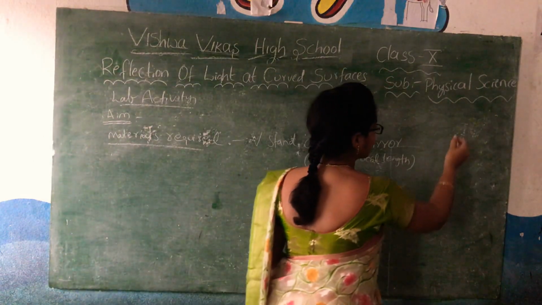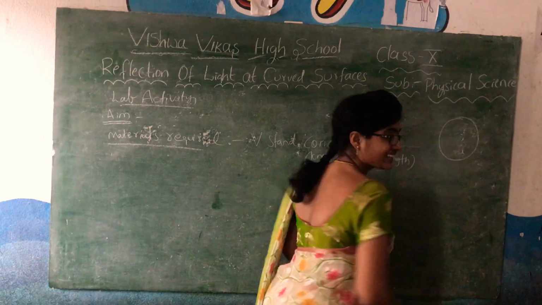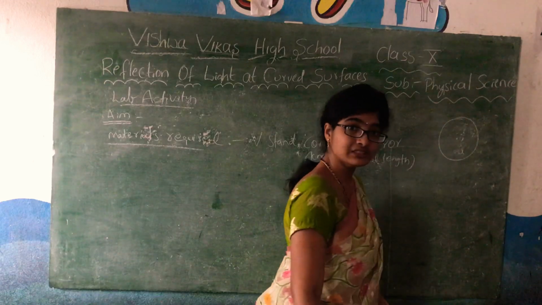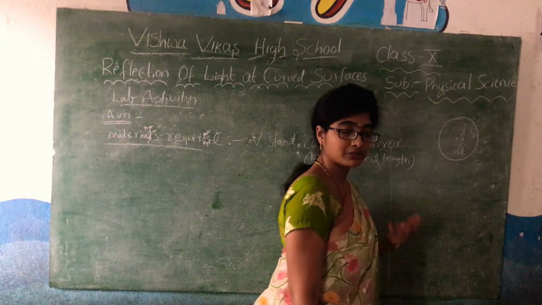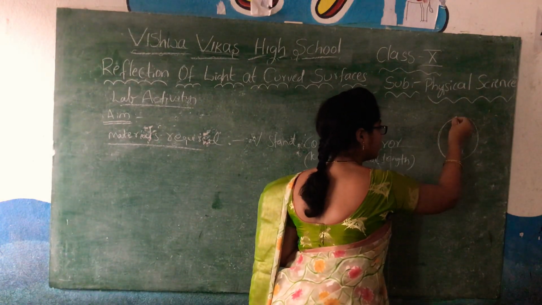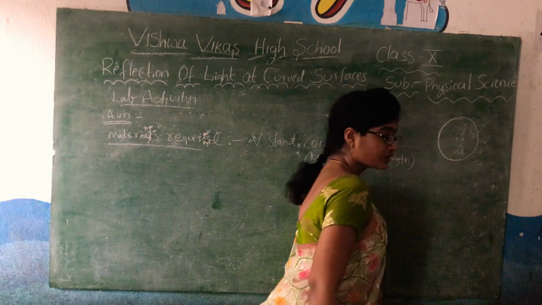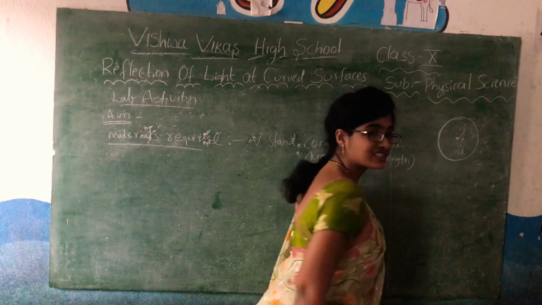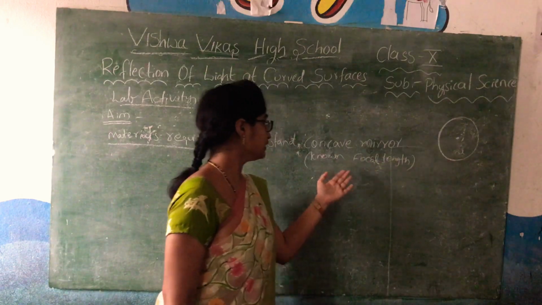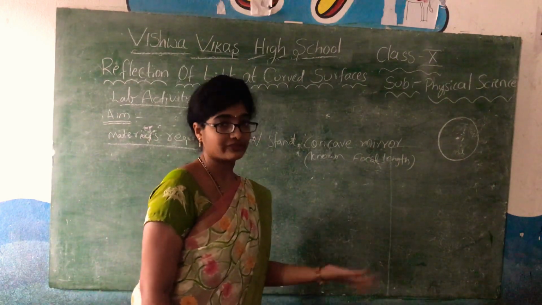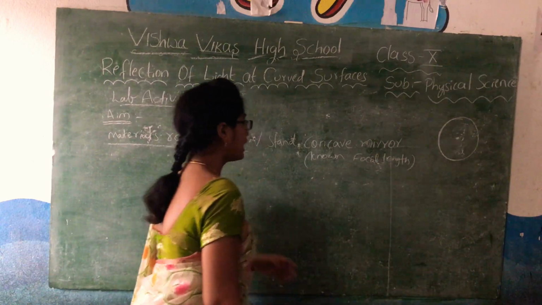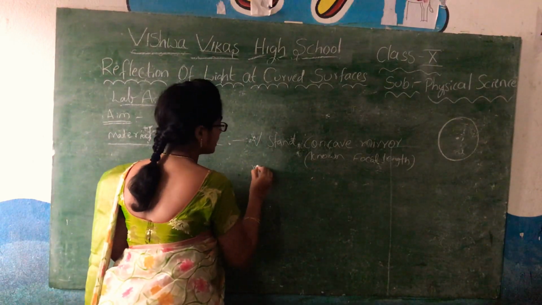And I told you we can find out the center of curvature for any curved surface, because any spherical mirror or curved surface is nothing but one part of the sphere, half part of the sphere. For any sphere, it is easy to find out the center, right? In that way, we can find the center of curvature, and from that we can know where the focal length is. I will also take a measuring tape.